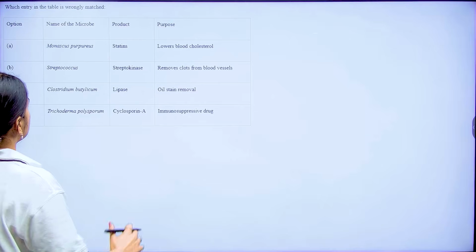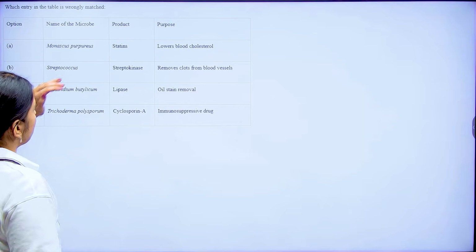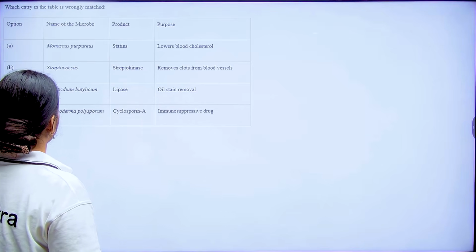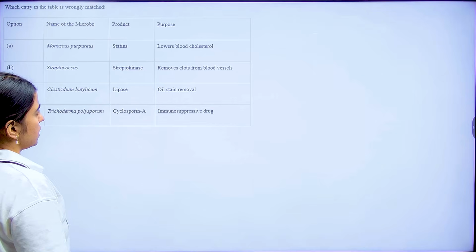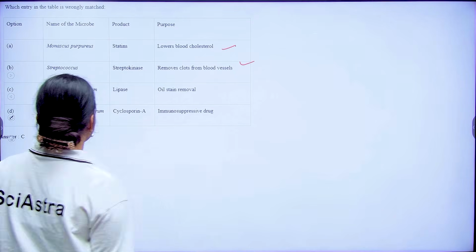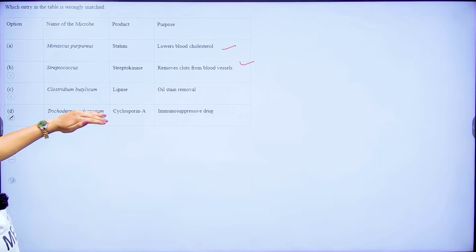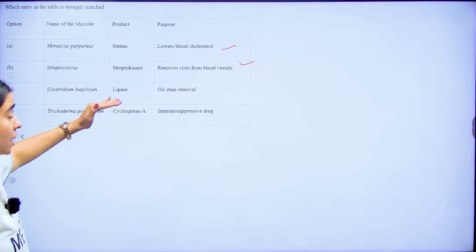But let's try and solve it, right? So statin lowers your blood sugar. It is from Monascus purpureus. Your streptococcus from streptokinase removes your blood clot. This is also correct. Your Clostridium botulinum product is not lipases.